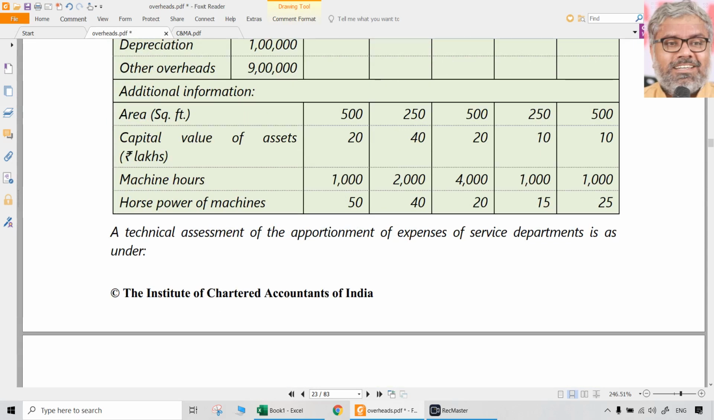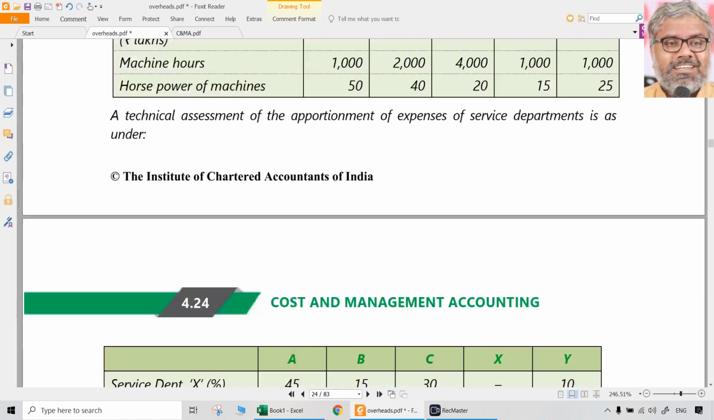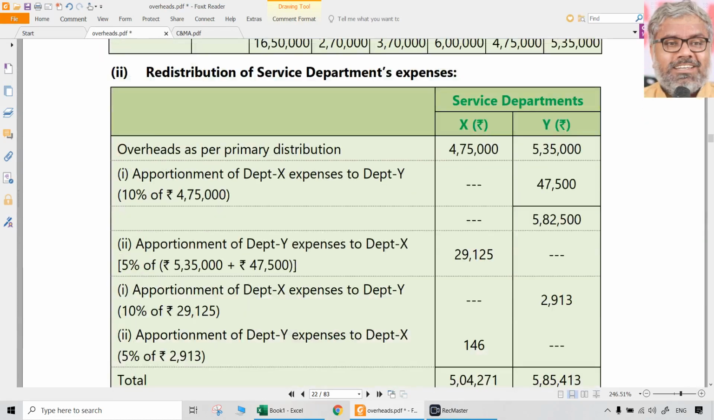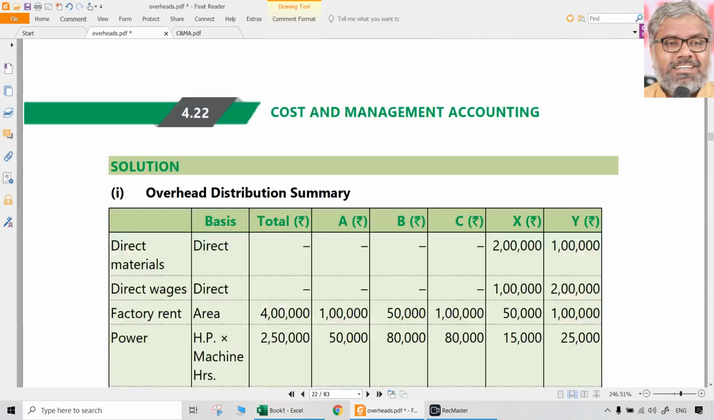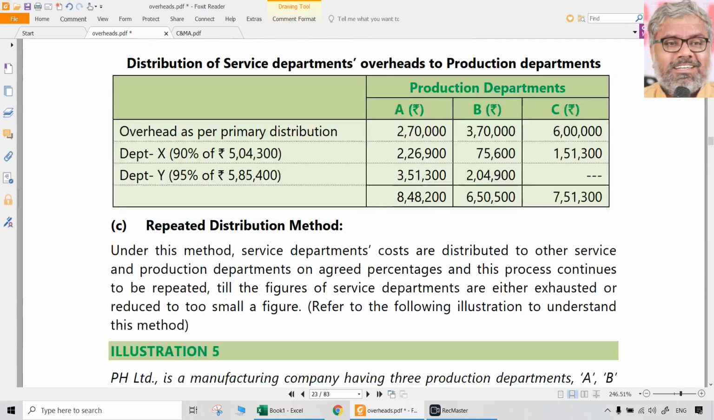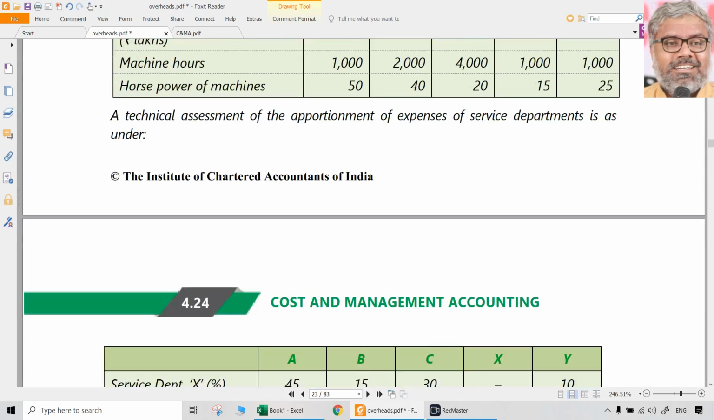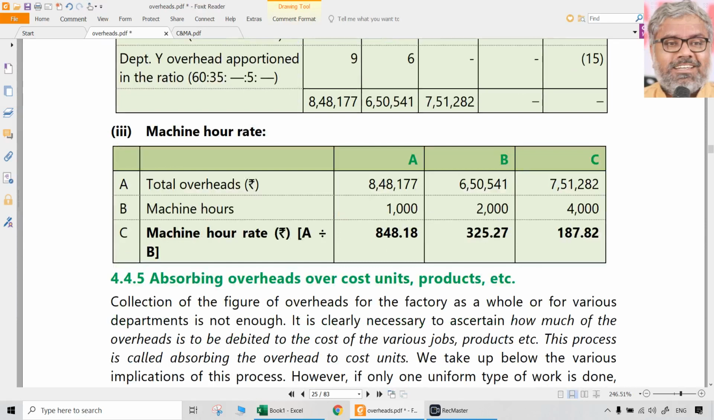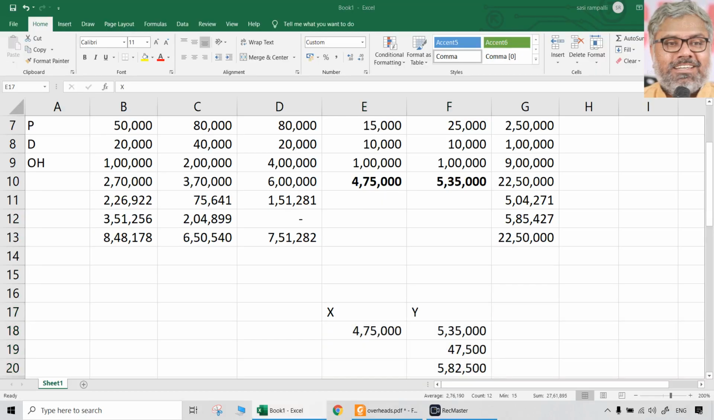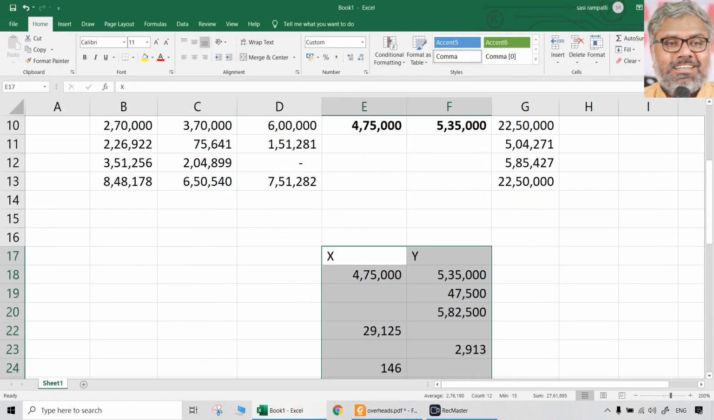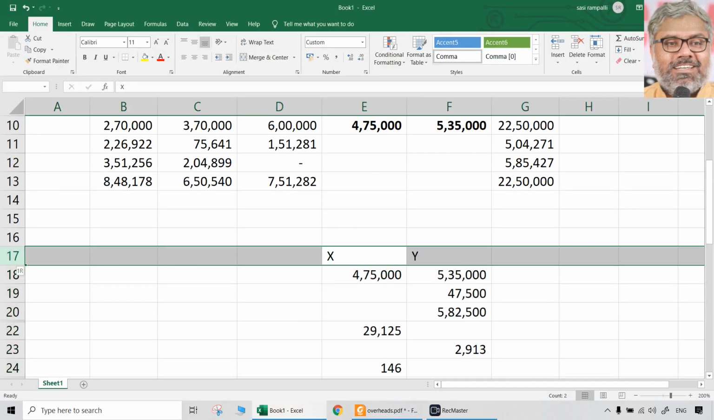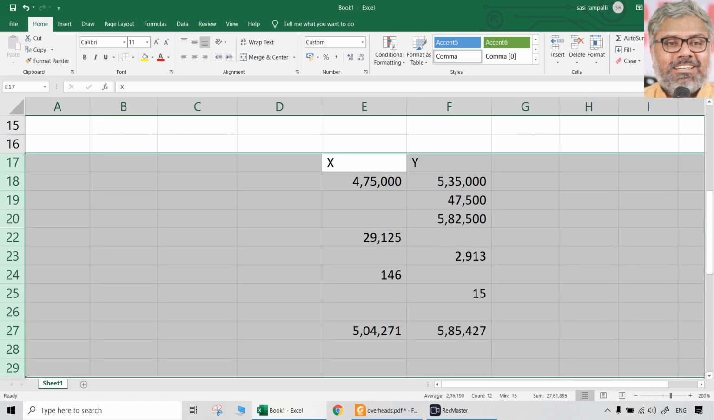I think the same question is asked. There is no difference in this. Actually, illustration number 4 and illustration number 5 have the same question, just the company name changed. Other data looks to be the same. Yeah. And mostly if we go to the final answer, then we can understand: 848 something, 650 something, 750 something, correct. So the question is the same. Let us use the same data for the repeated distribution method.